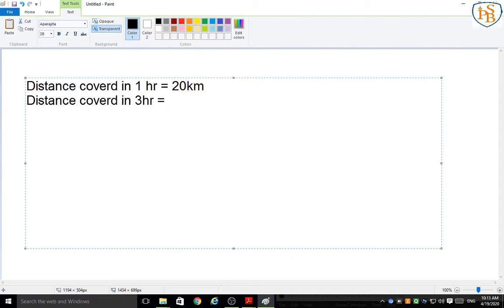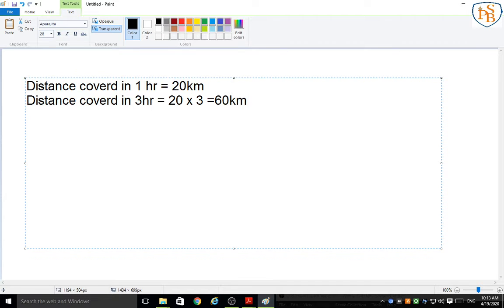So within 3 hours, students, what are you going to do here? Addition, subtraction, multiplication? Yes, correct. Multiplication. So 20 multiplied by 3 is equal to how much? 3 twos are 6, so 60. Correct. 60 kilometer.